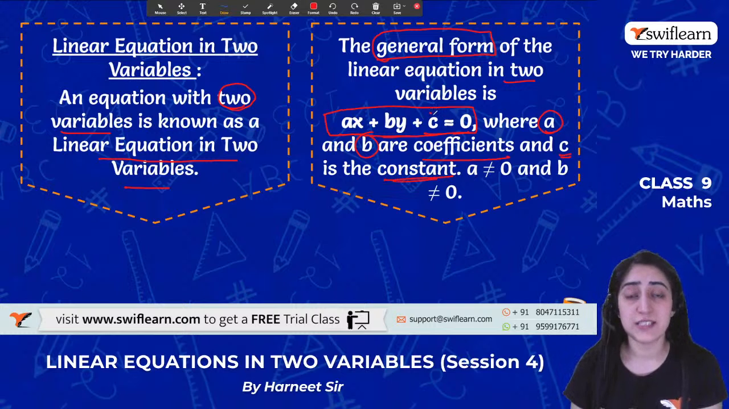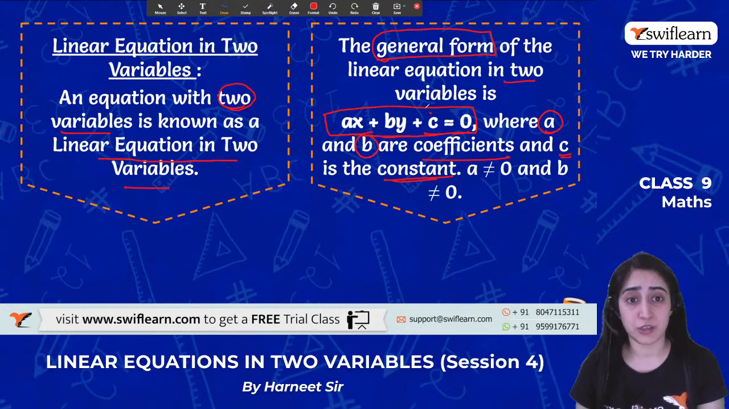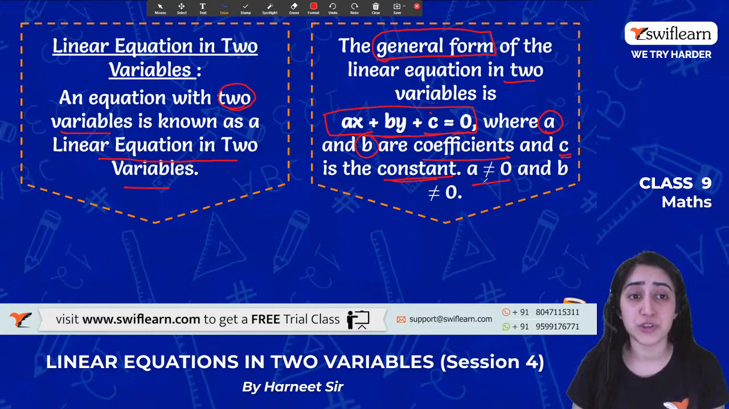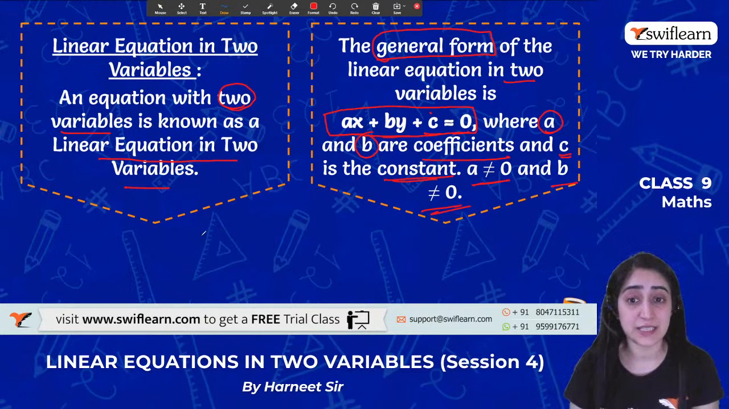So what is c here? c is a constant number. All right. So it can be any number that we are talking about. It can be 0 as well. But there is only one rule: the coefficients should not be 0, whereas the constant can be 0. I hope I am making myself clear?